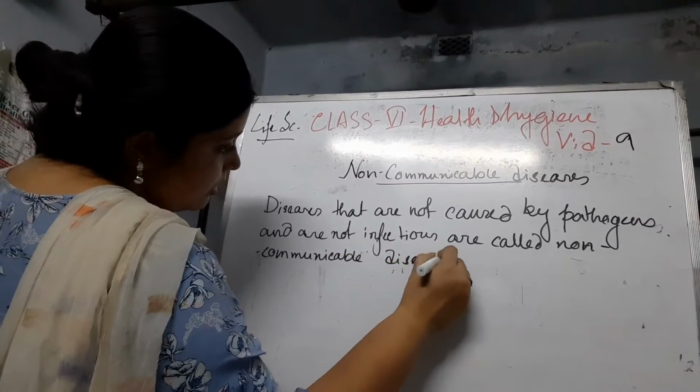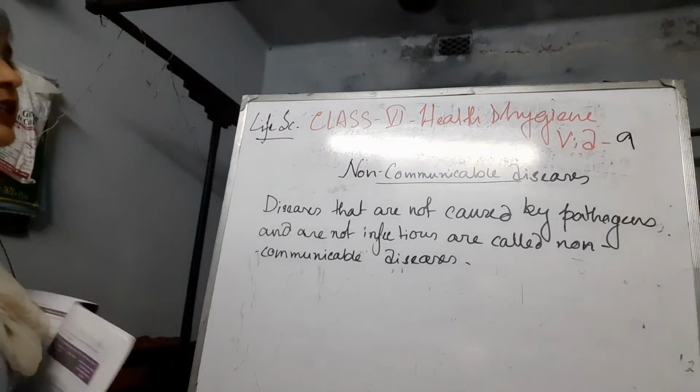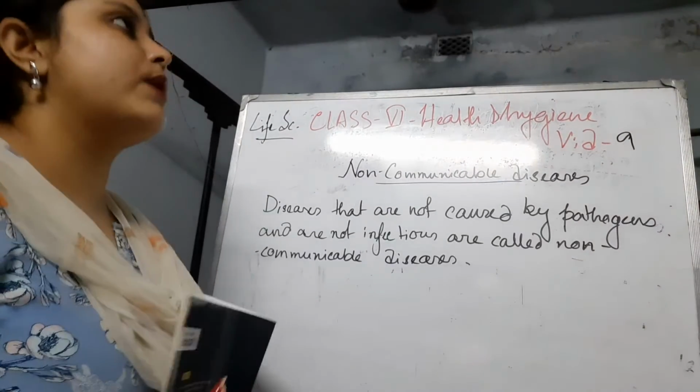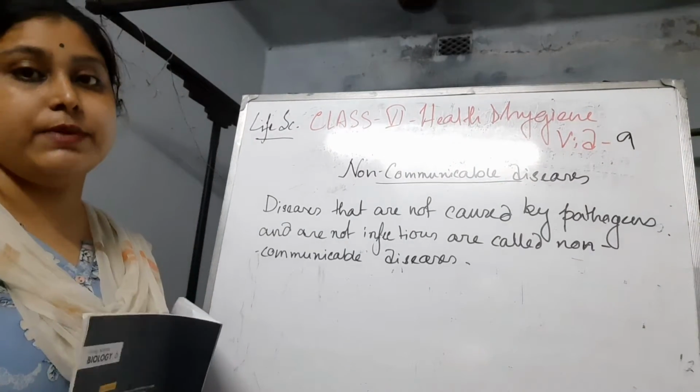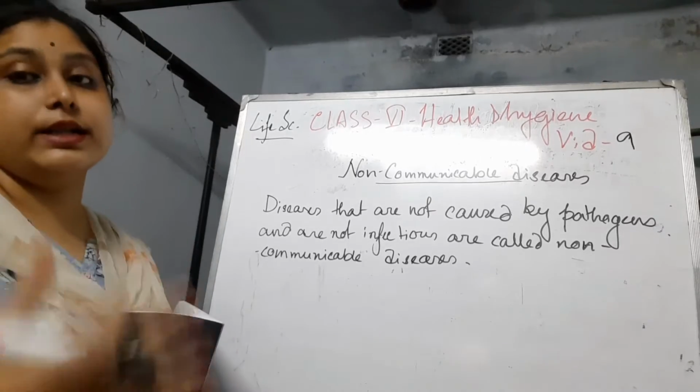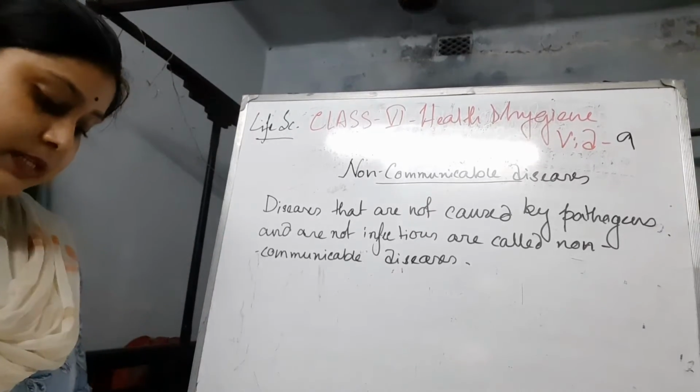They cannot be transmitted from one person to another, from an unhealthy person to a healthy person, or from a diseased person to a healthy person.